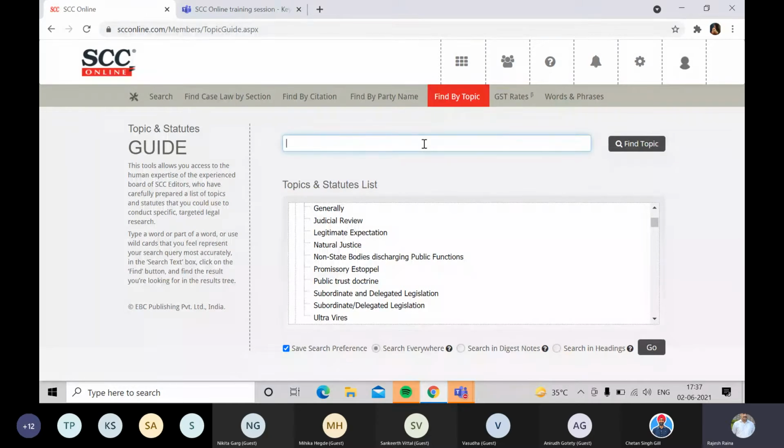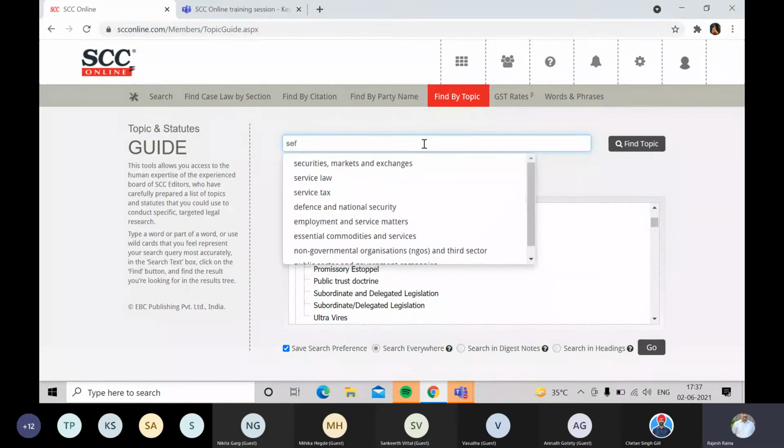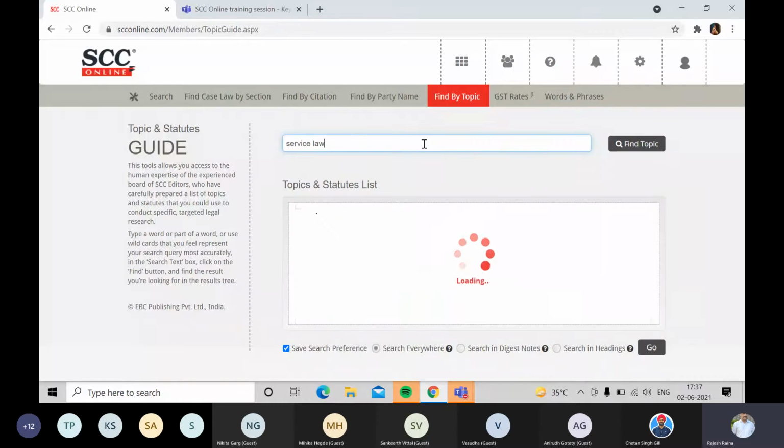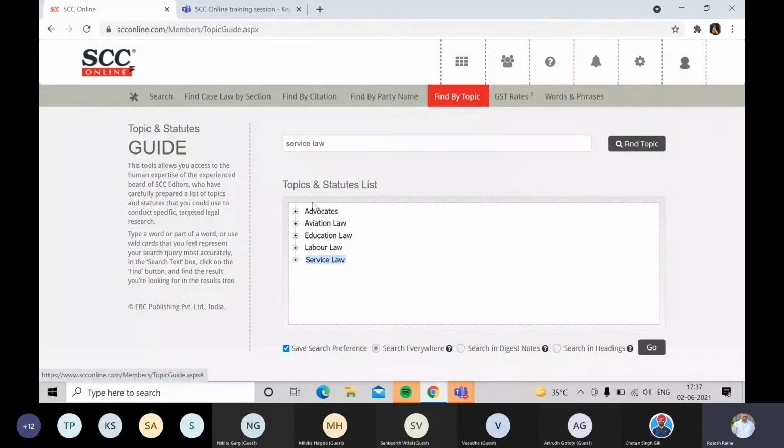Now, apart from this entire list and selecting one from here, if you have the topic with you, you can straight away type it in this find topic area. Like if I type service law, it will search for service law, and here you will see that apart from service law, it's also showing advocates, aviation, and education and labor.